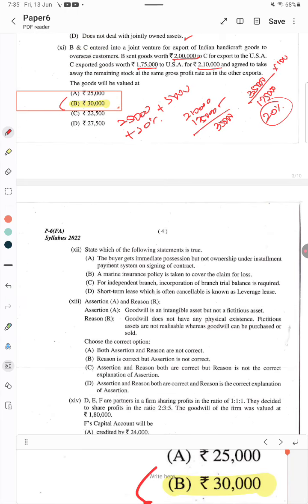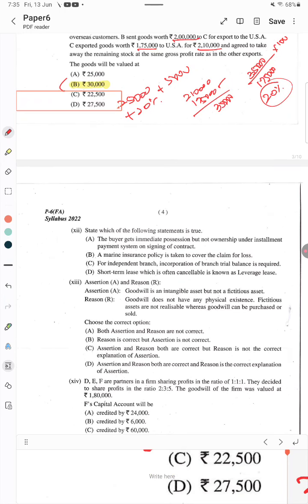Next, the 12th question. State which of the following statements is true. A: the buyer gets immediate possession but not ownership under the installment payment system on signing the contract. Actually, in hire purchase or installment, you get the possession immediately. You can use the product, but it is not the ownership. Ownership will be passed only at the time of the last installment paid. So, this is true.